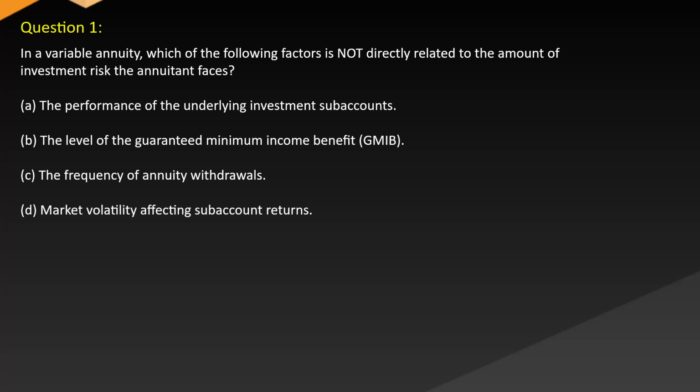Question 1. In a variable annuity, which of the following factors is not directly related to the amount of investment risk the annuitant faces? A. The performance of the underlying investment subaccounts. B. The level of the guaranteed minimum income benefit (GMIB). C. The frequency of annuity withdrawals. D. Market volatility affecting subaccount returns.